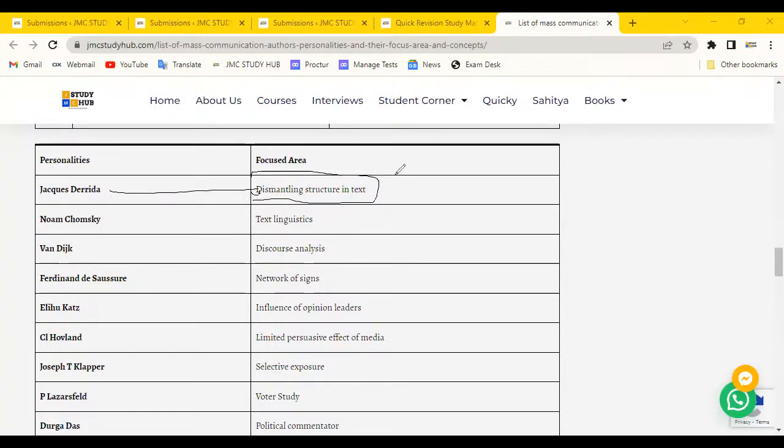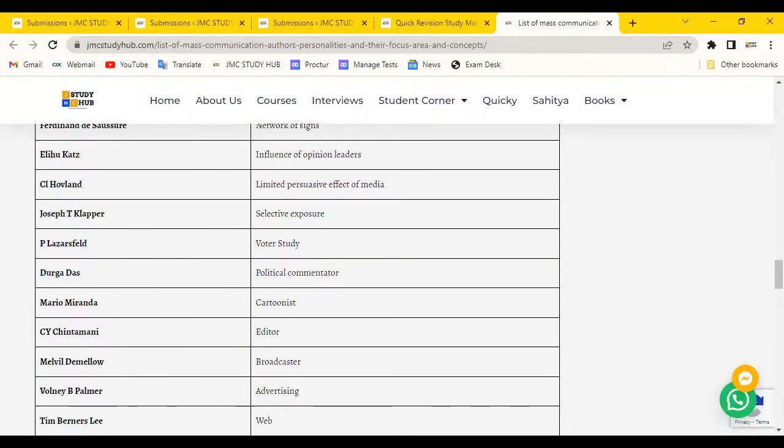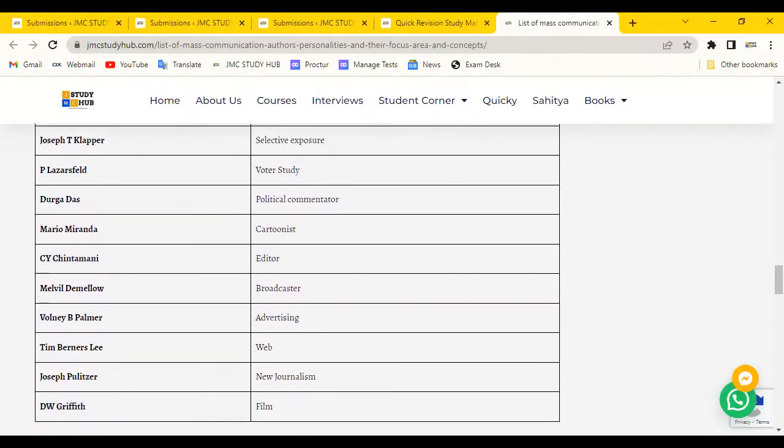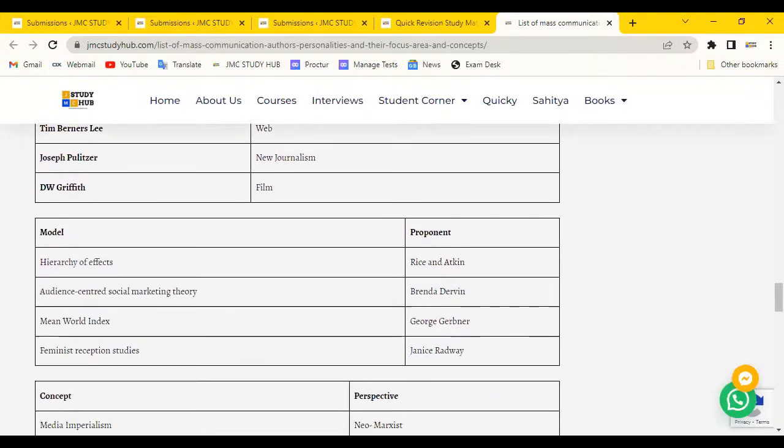This is what Jacques Derrida is saying. Similarly, Noam Chomsky is basically focused on linguistics, text linguistics. All these thinkers clearly defined each concept and their major focus areas, so you have to focus on it. Questions are asked on all of these.